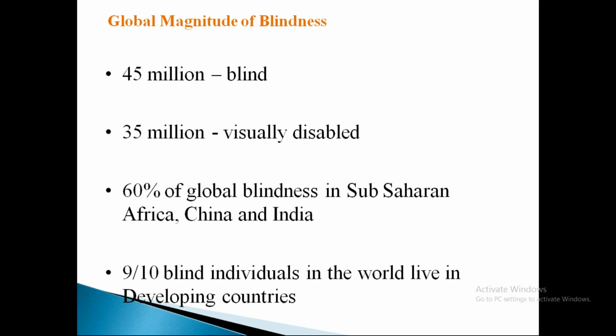So what is the magnitude? 45 million are blind, 35 million are visually disabled. 60% of global blindness is in sub-Saharan Africa, China and India. So India has a large blind population. 9 out of 10 blind individuals in the world live in developing countries.